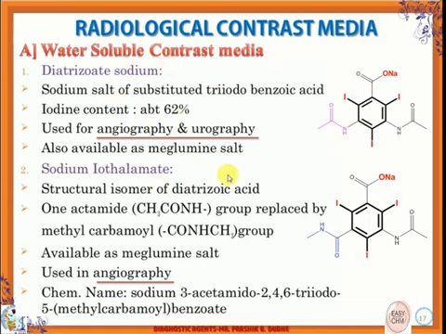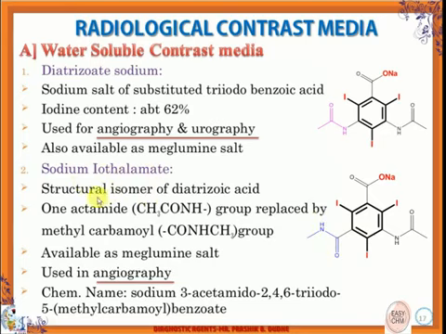The second example is sodium iothalamate. It is nothing but the isomer of diatrizoic acid. If you see the compound diatrizoate sodium, you can see an acetamide group is present. This acetamide group is replaced with the methyl carbamoyl group over here. You can see it with the blue color, and here is the pink color. So the pink color group is replaced with the blue color, and we get the compound sodium iothalamate.